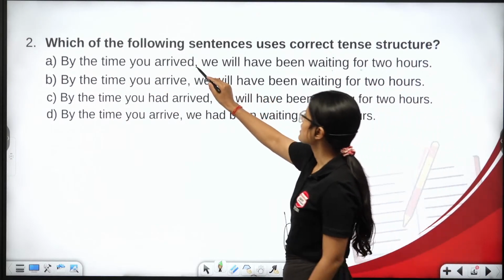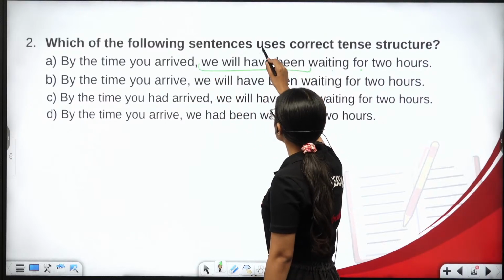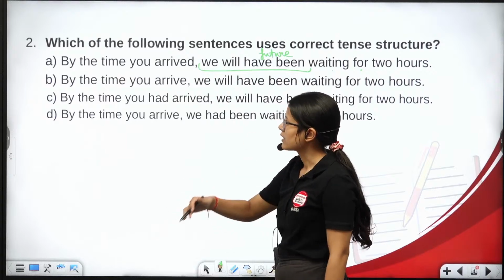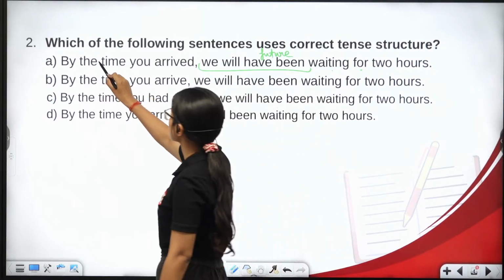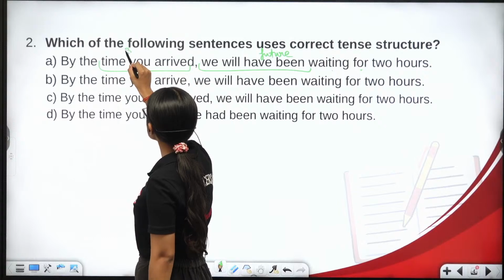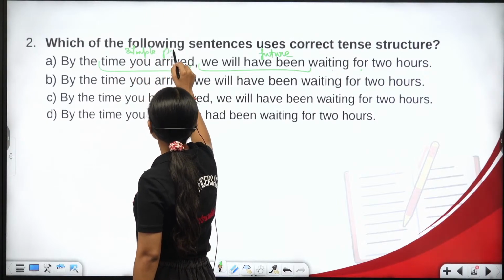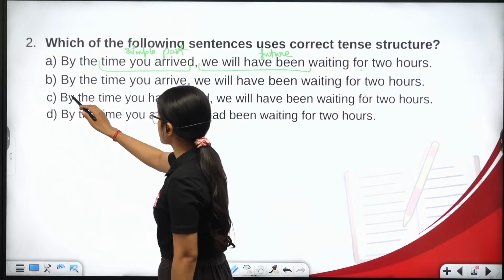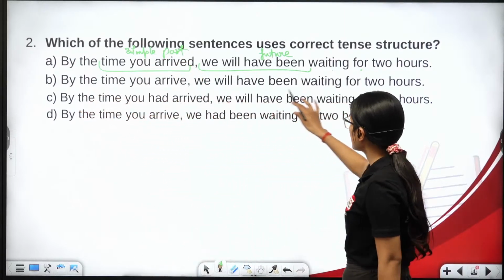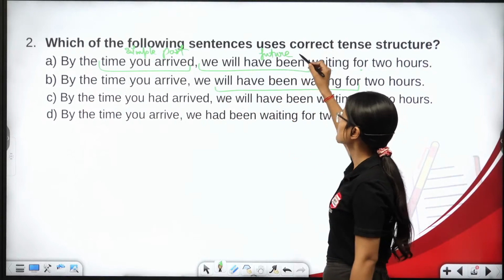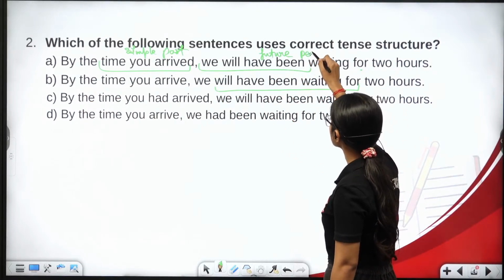So this sentence is in future. Let us read the second one, and this is in simple past. Next, by the time you arrive we will have been waiting for 2 hours. Again this is also future perfect continuous.